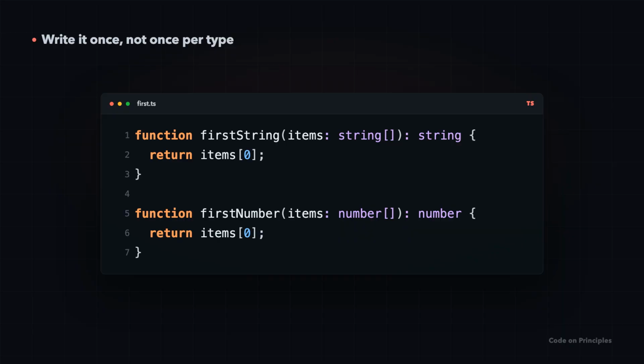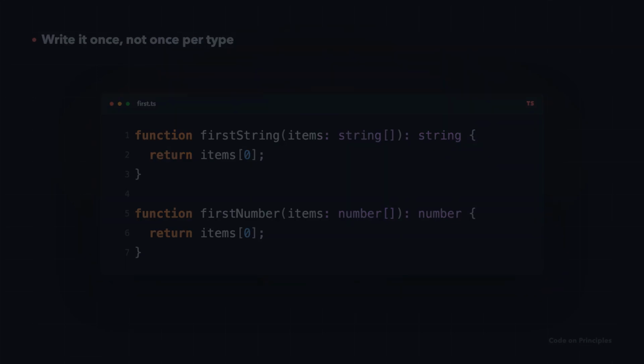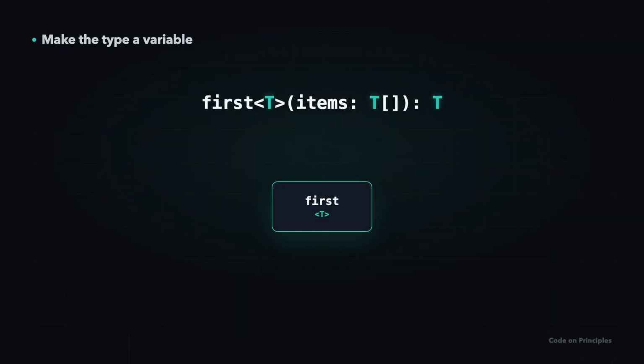This does not scale. Notice the body never changed. Only the type did. So make the type the variable. Here is that same function written just once. T is a type variable, a placeholder for a type you will choose later.